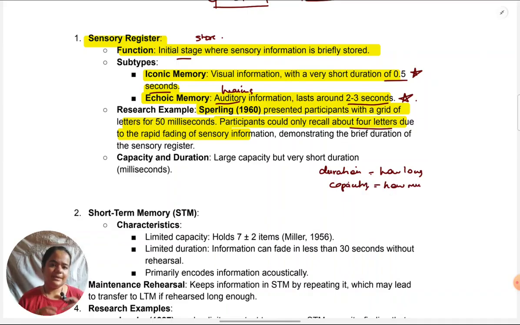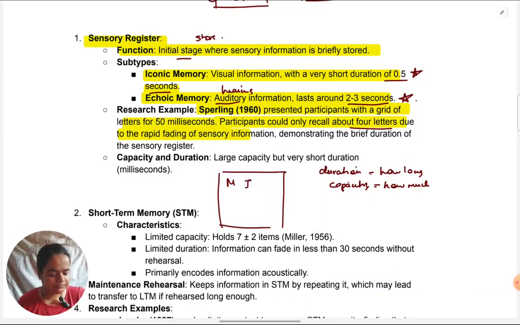You will see in the textbook also a variation of this experiment which has looked into this dilemma. What Sperling did was, again he set up the same apparatus. He had a projector screen on which there were 12 letters. So again, let's quickly imagine these are the letters. Supposing this is a grid which he's showing to participants.